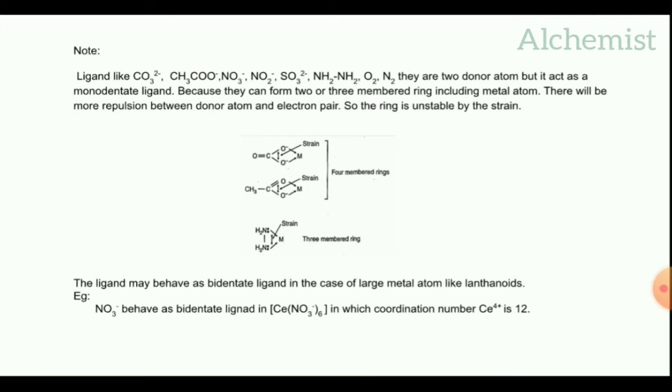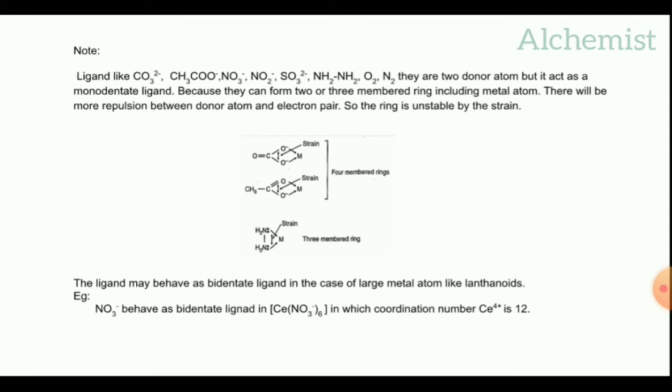See the structure. The CO3 is linked with the metal atom with a 4-membered ring. Inside the ring, we can see a strain that will distort its structure. So, it's an unstable compound.